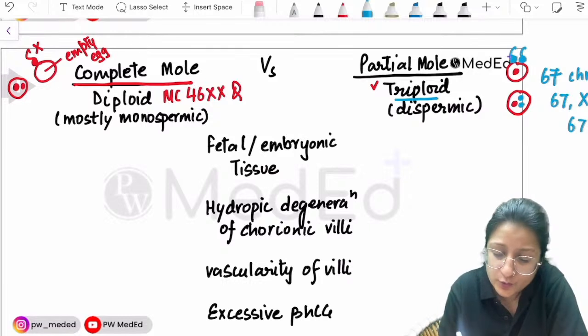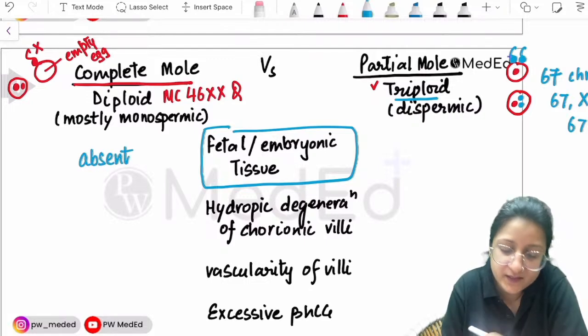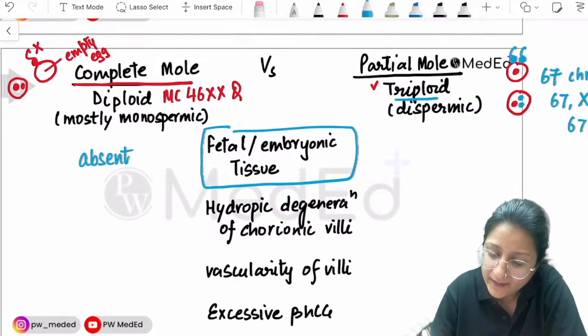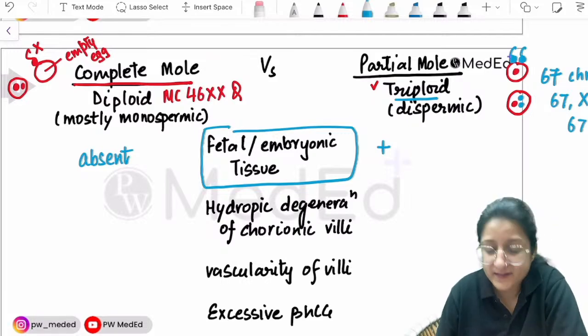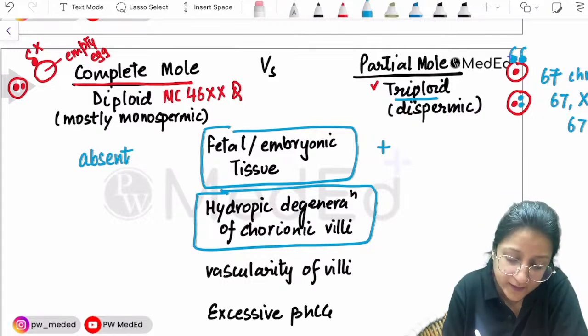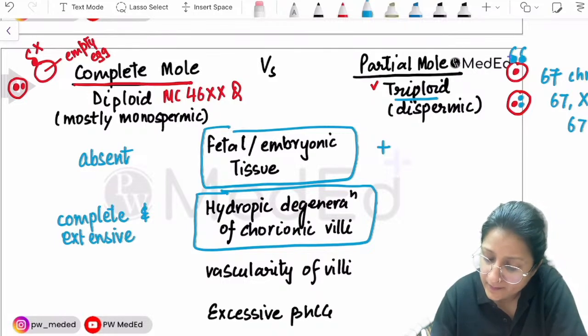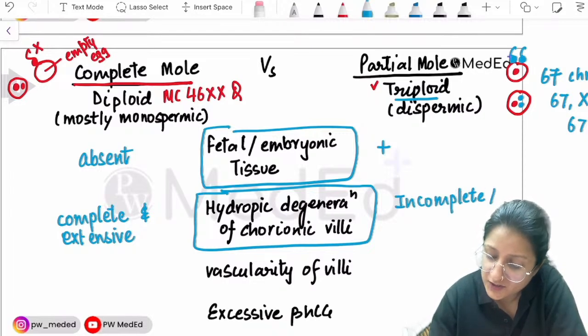Then the other important point you should notice: what about the fetal tissue or embryonic tissue? In a complete mole, fetal tissue is completely absent. There is no fetal or embryonic tissue, whereas in partial mole it will be present. The hydropic degeneration of chorionic villi in a complete mole is going to be complete and extensive. Here it is going to be incomplete or partial hydropic degeneration of chorionic villi.